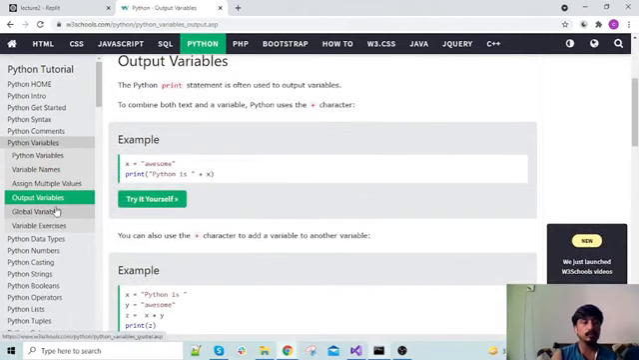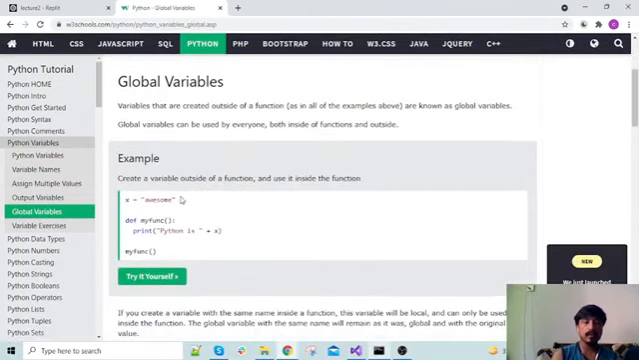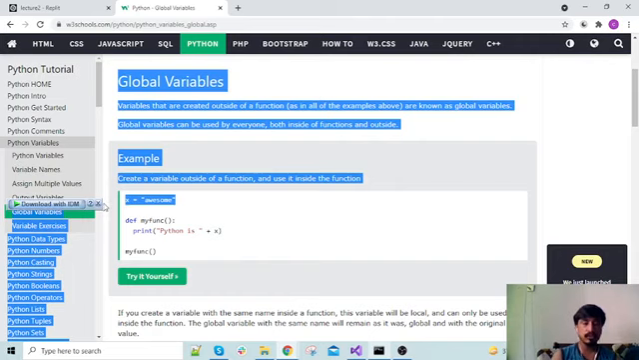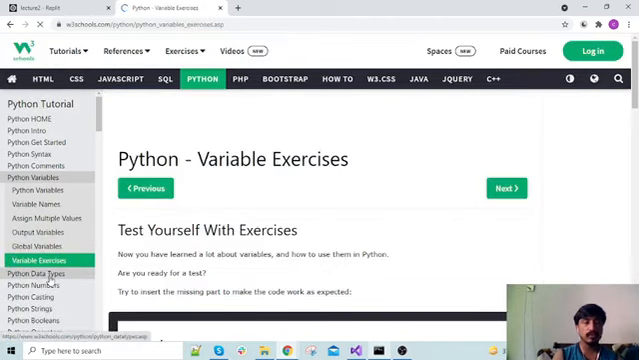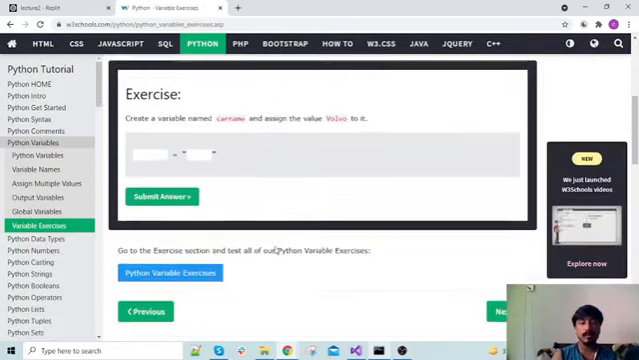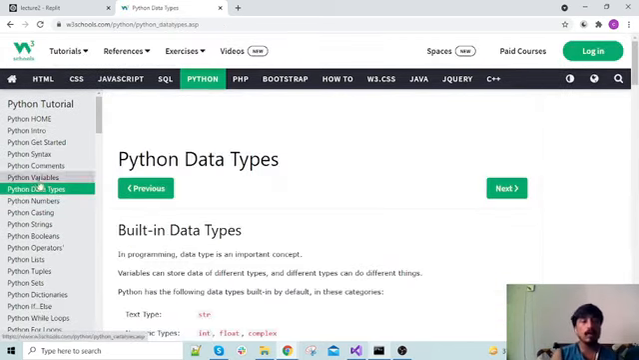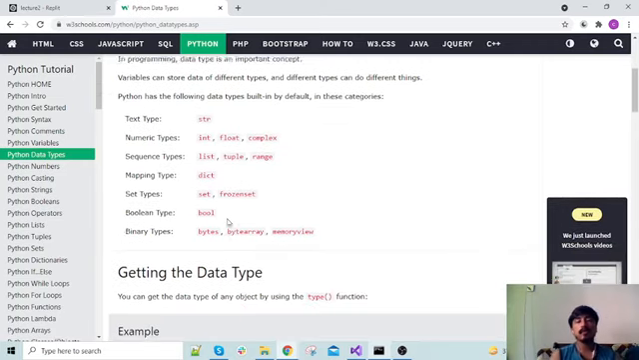Outputting a variable using print, and global variables, meaning writing the variable outside the scope of every function. This will be globally accessible in every function. We can use the variable exercises, though this is not usable for now. Let's go to the Python data types. What are the data types?